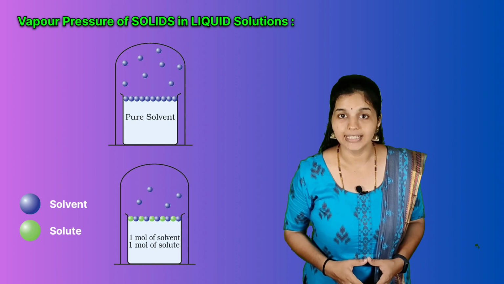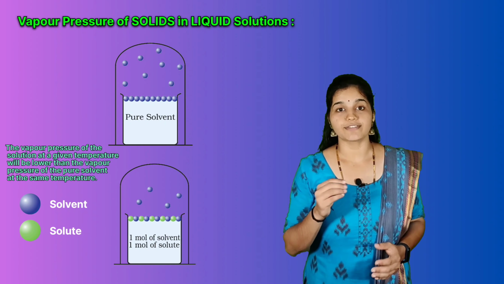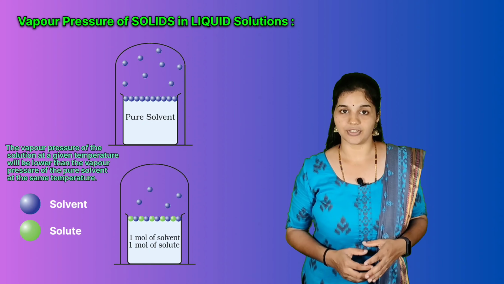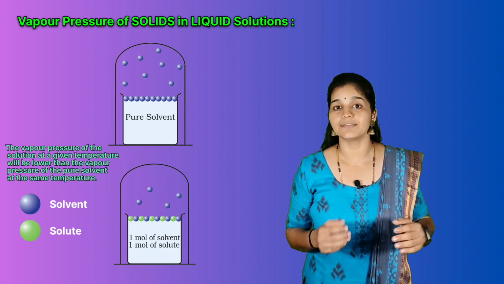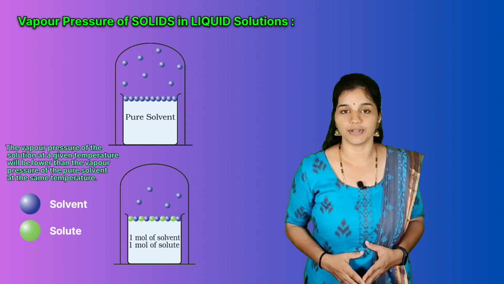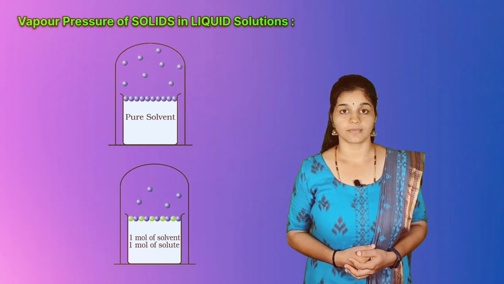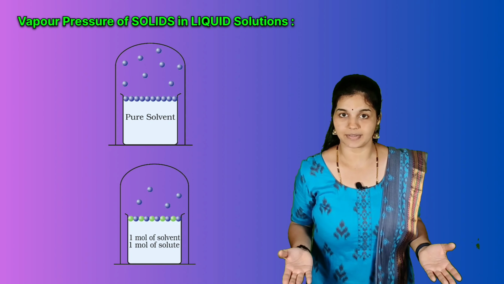The answer is the vapor pressure of the solution at a given temperature will be lower than the vapor pressure of the pure solvent at the same temperature. Why would the vapor pressure decrease?